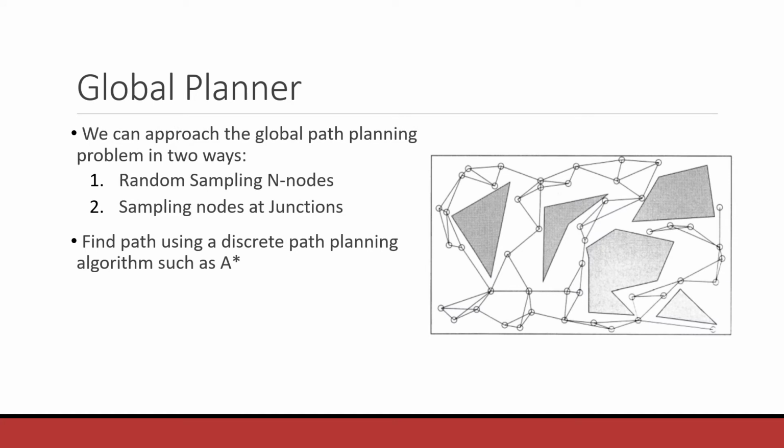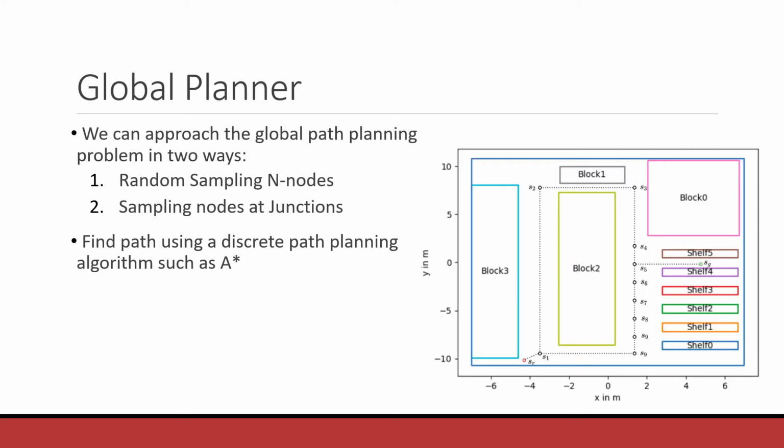So now let's look into the global planner. We can approach the global path planning problem in 2 ways. One is to randomly sample n nodes, or we could actually smartly sample it at the junctions. So here on the right, we see that we can place these nodes on either T intersections or wherever there's a turn. How is this better? Because now the number of nodes is less, so it's computationally cheap to find the shortest path.